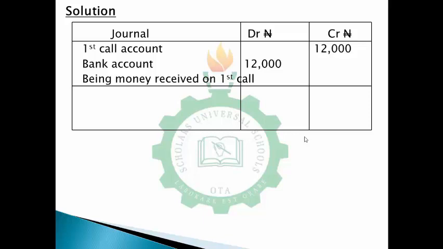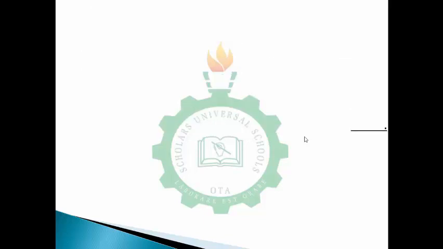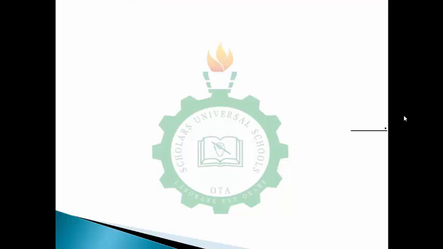Then you move to the next, which is at the point of allotting shares to them: you debit the first call account and you credit the ordinary share capital account. So as soon as you're done with this, then we can move to the preparation or posting to our ledgers.